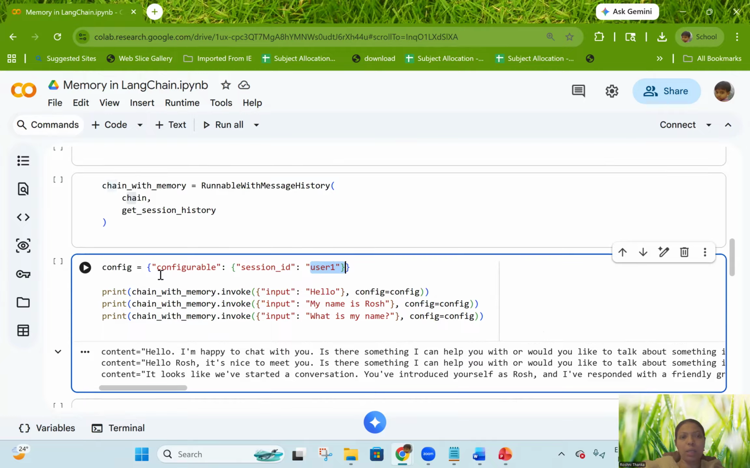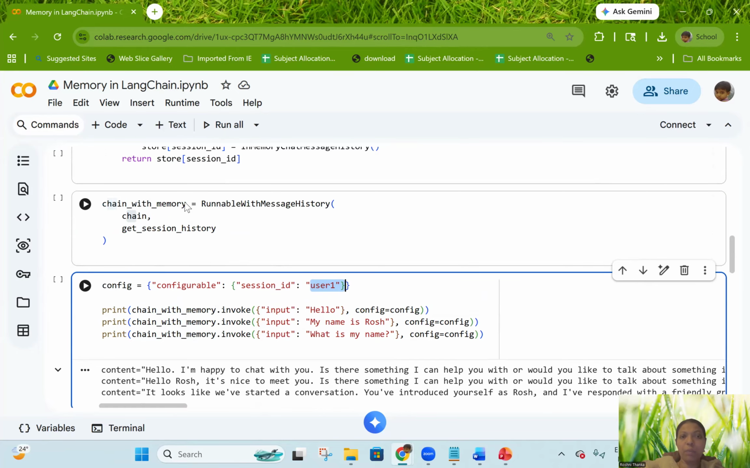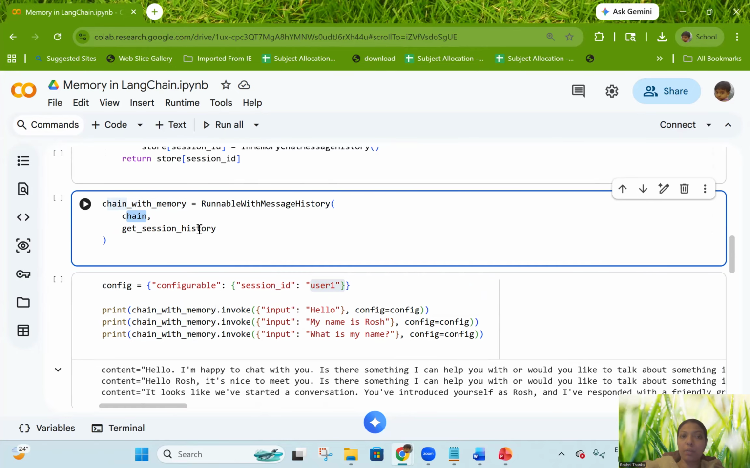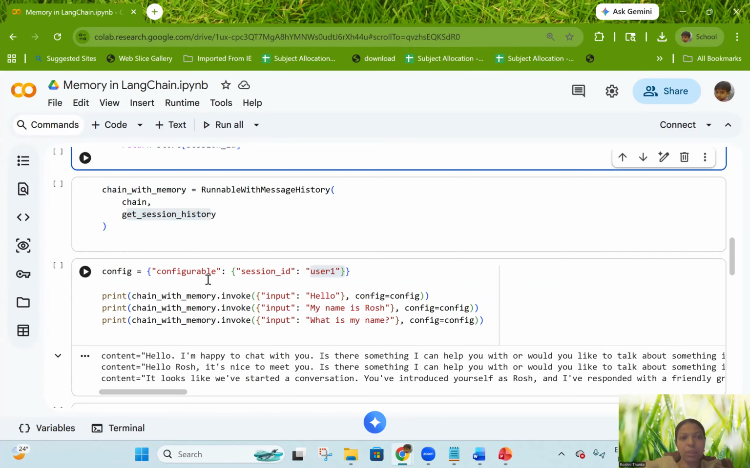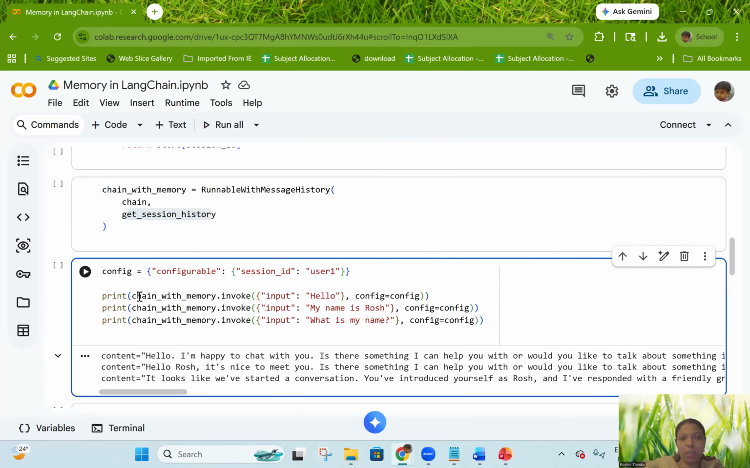Here I am calling the chain with memory. What does chain with memory contain? All of this chain, along with the memory we are attaching in shared memory. So along with the prompt and LLM, we are attaching the memory. That is what this line does. Invoke, as we have already learned, means giving the prompt and getting back the result. The input I am giving is hello, and this configuration detail is also given, which means all the conversation done now is related to user one.